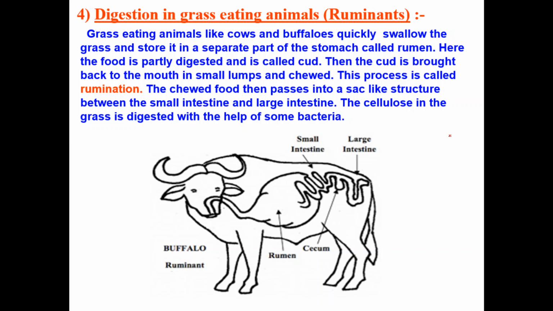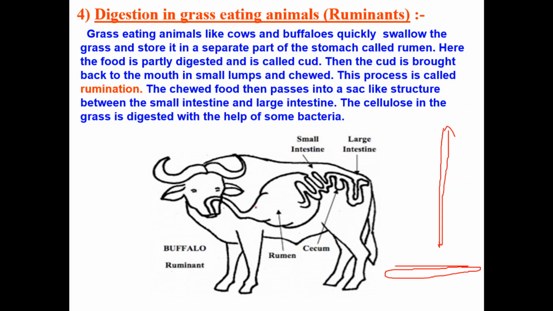If you observe, the human digestive system is horizontal, like this. But the digestive system of ruminants is like this, in this pattern. You must have seen cows or buffaloes, right? They sit silently somewhere and then they chew some food, right?